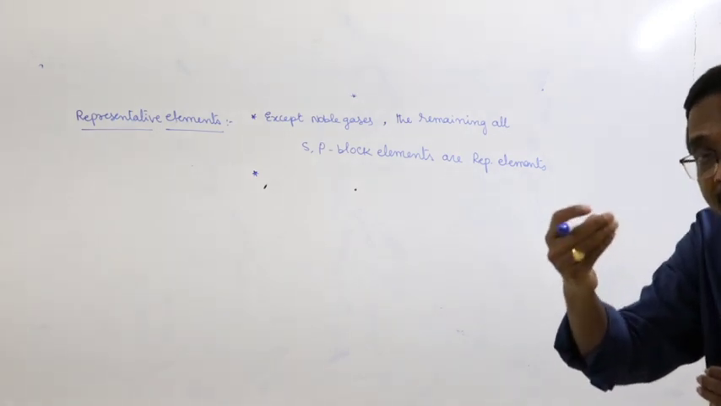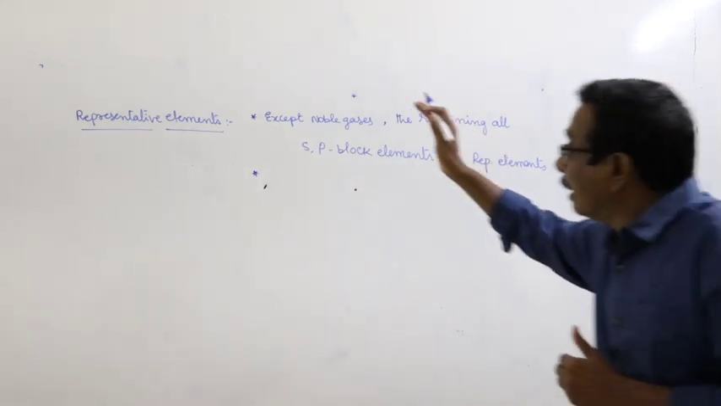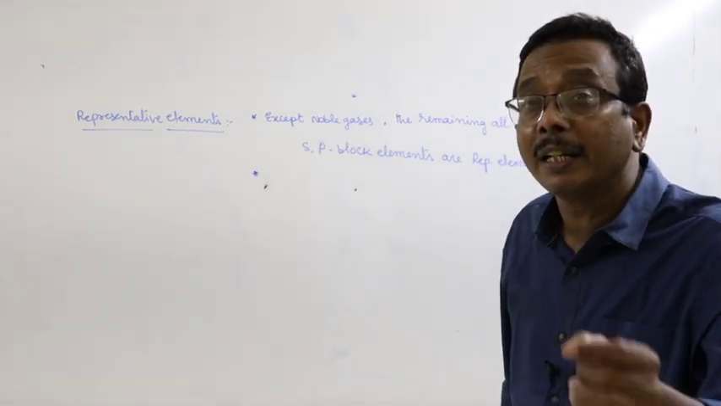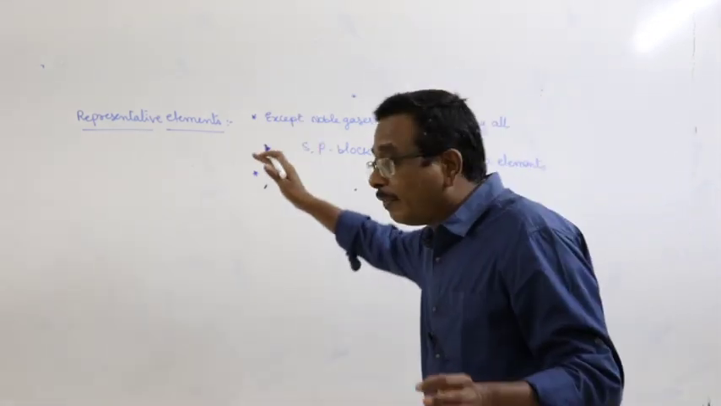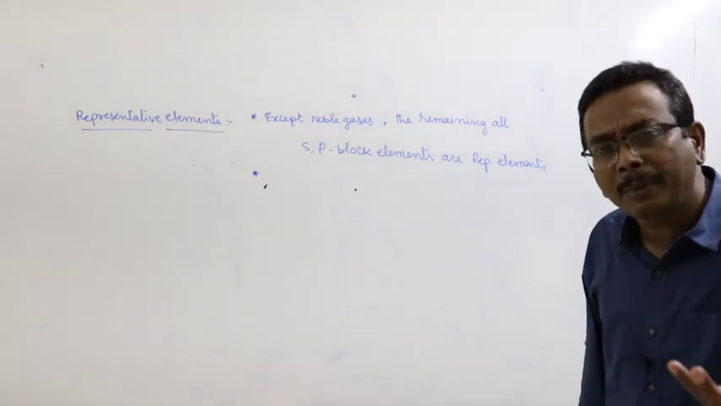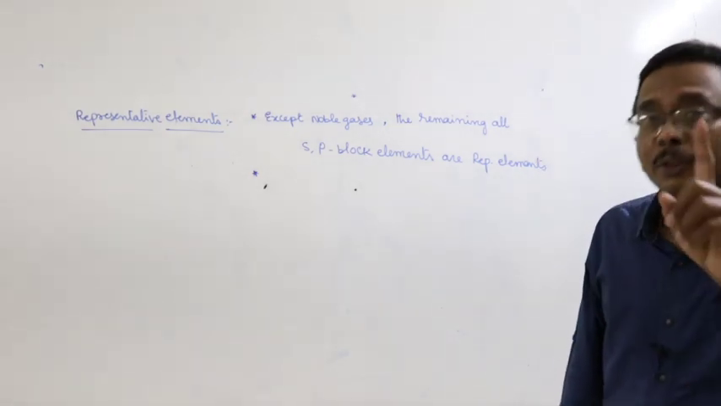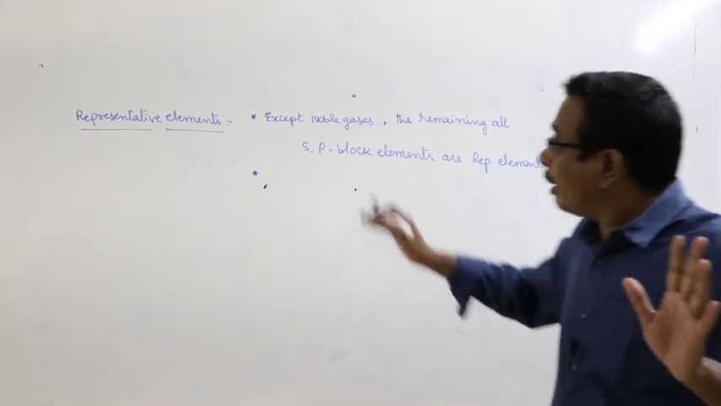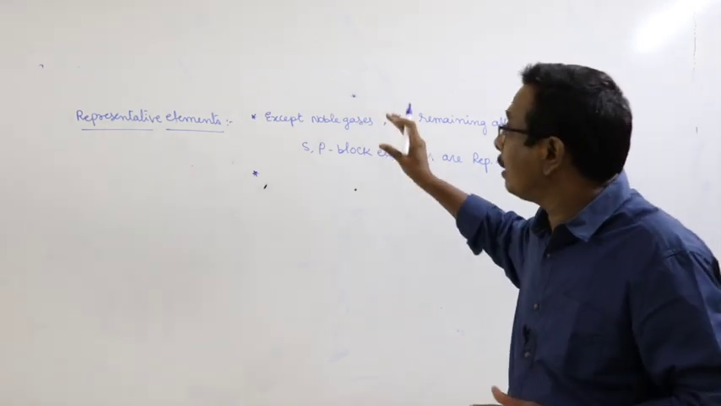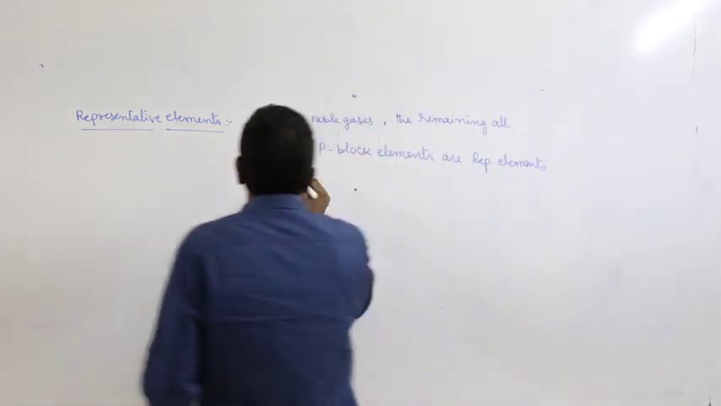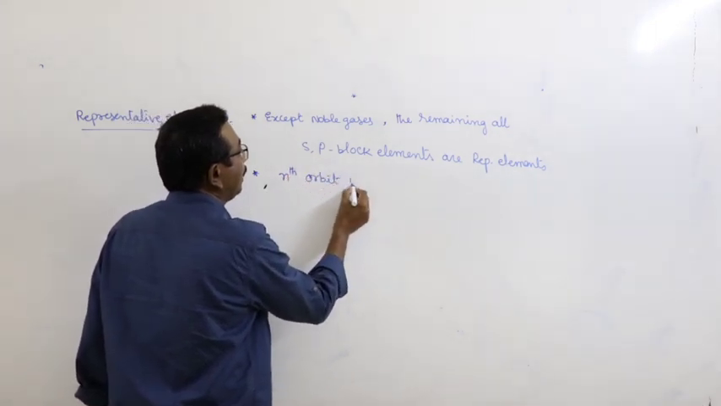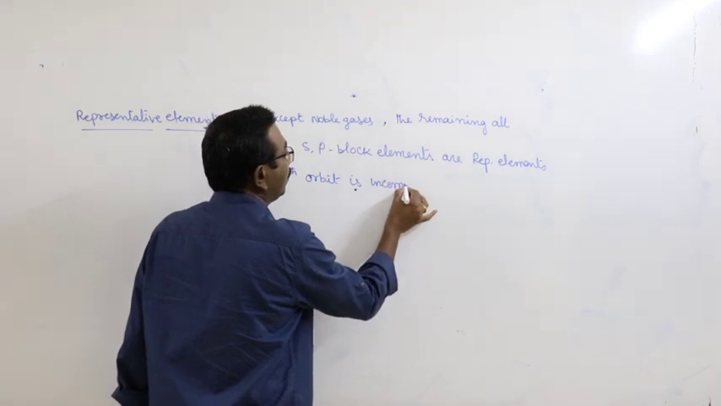But here there is a slight difference. What is that? The elements in which the outermost orbit, which is represented by the letter small n, is incompletely filled, that may be S orbital, that may be P orbital, whatever it may be, that should be outermost. The elements in which the outermost orbit is incompletely filled are known as representative elements. Here, nth orbit is incompletely filled.